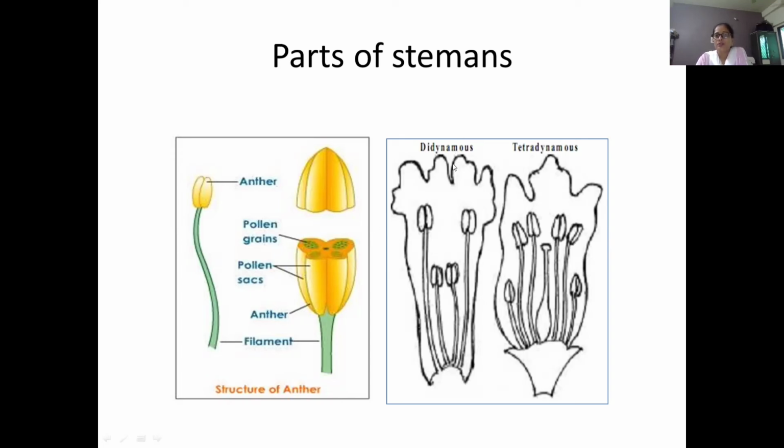Then the position of the anther is didynamous and tetradynamous. Here, the group of anthers is divided into two positions, one shorter and the second longer. So two types of position occurring in some flowers is known as didynamous. Then here the position of anthers occurs in three types: long, short, and medium. So, tetradynamous.